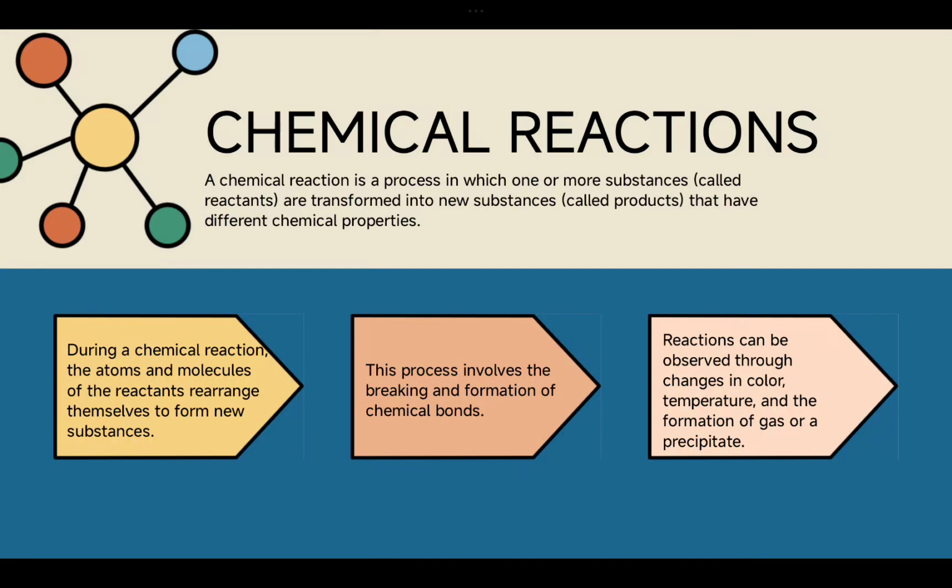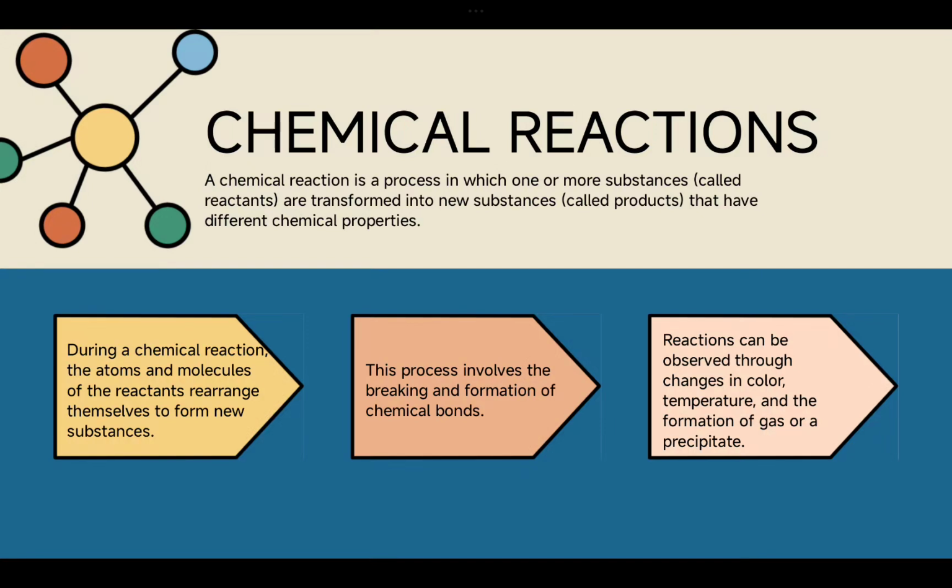Next topic is chemical reactions. A chemical reaction is a process in which one or more substances, called reactants, transform into new substances, called products. At that moment, the products have different chemical properties as compared to the reactants.